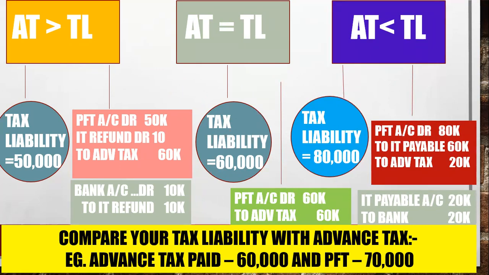So to... 20,000 advance. I made a mistake. Income tax payable 20,000 and advance tax is 60,000. Clear that? Yes. After that, just pay to the income tax. So income tax payable account debit to bank. Just nullify that account. Okay.